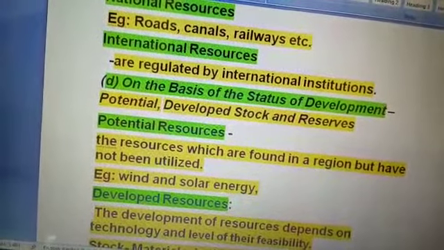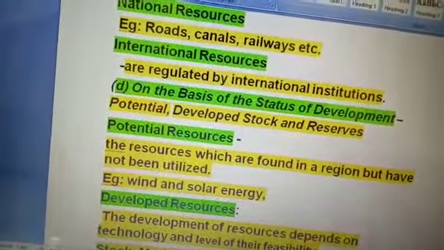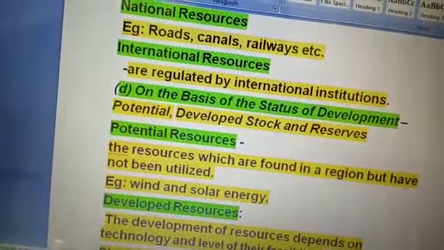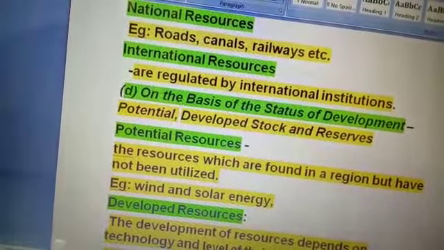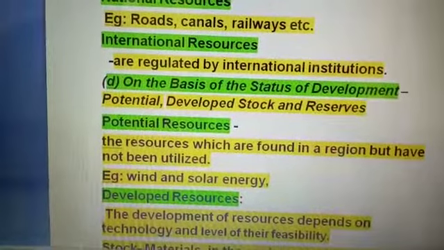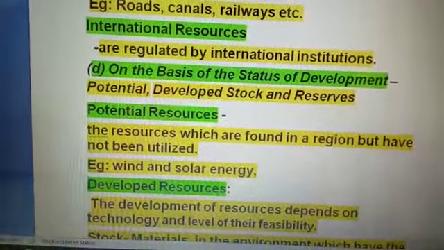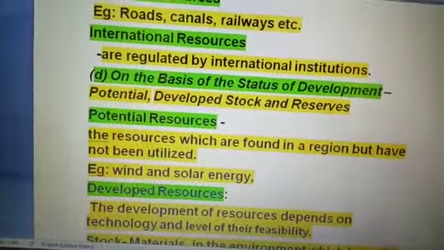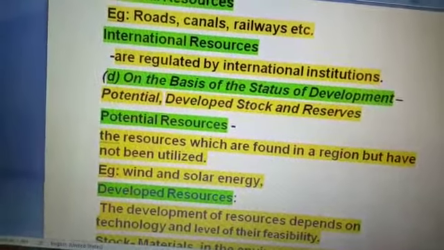For example, the western part of India, particularly Rajasthan and Gujarat, have enormous potential resources for the development of wind and solar energy. These kinds of resources are most probably found in arid regions. These non-conventional resources are called potential resources.